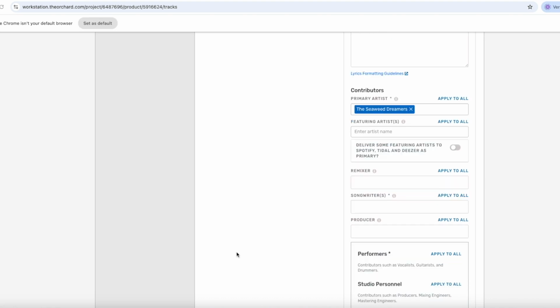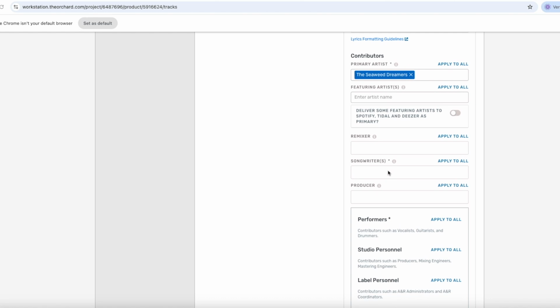Remixers are considered artists in their own right. Again, this is not a field for the mixing engineer. It should only be used if an electronic artist has used parts of a track, not a full recording, to create a new version. If the song is a remix, enter the remixer's artist name in the remixer field over here, not the featuring artist field.